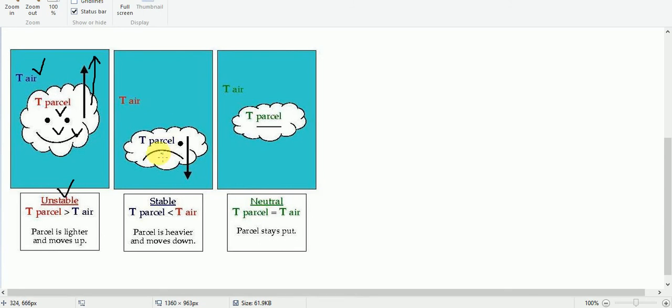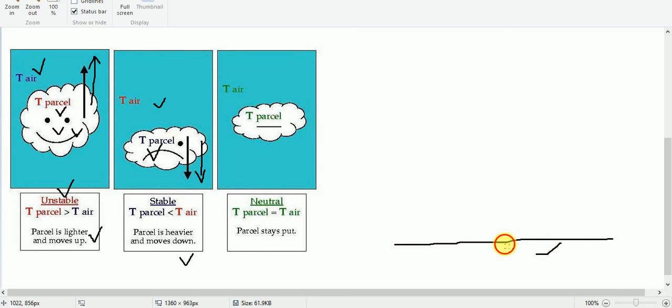In the other case, if the temperature of this parcel of air is lower than the surrounding air, then the parcel of air will sink downwards, because you must know that cold air is heavier than the others, and it will move down. In the first case, the hot air is lighter and it moves up. So this is about stability and instability. And now about the role of water vapor in stability and instability.